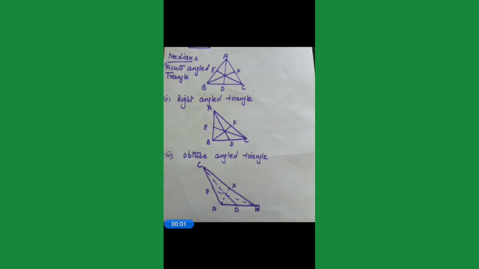Now medians in a scalene triangle. First of all, we talk about the acute angle triangle. All the medians of an acute angle triangle will meet at a point, and the meeting point of all the medians will be inside the triangle. Similarly, in a right angle triangle, the meeting point of the medians will be inside the triangle.